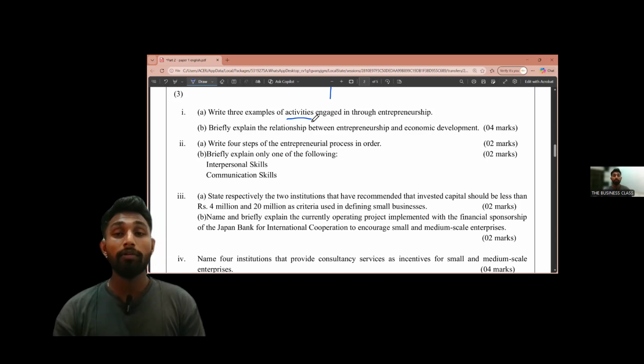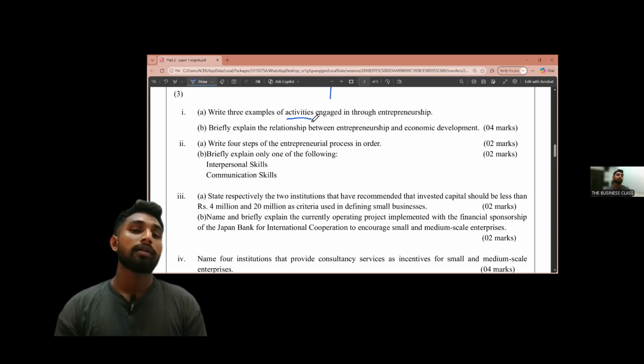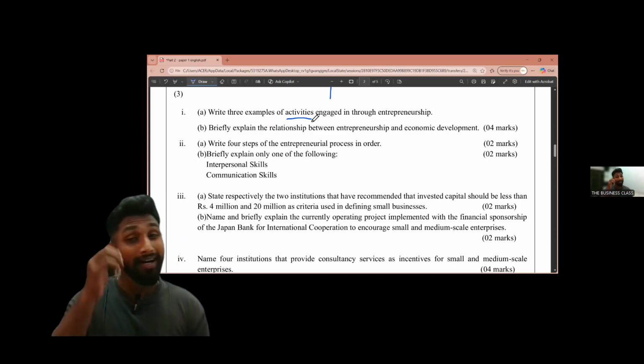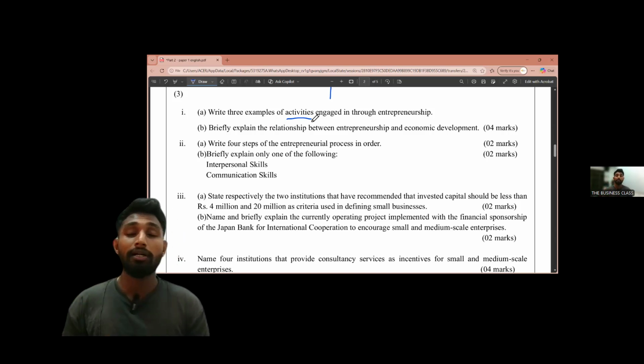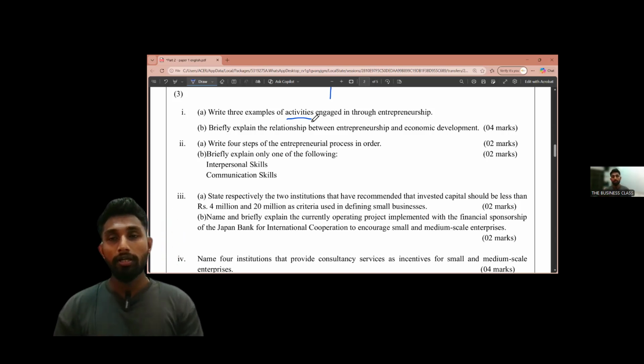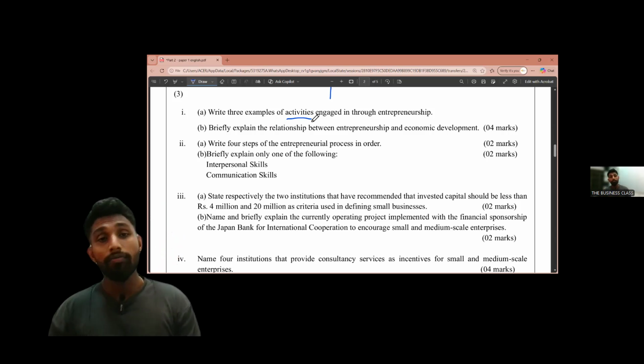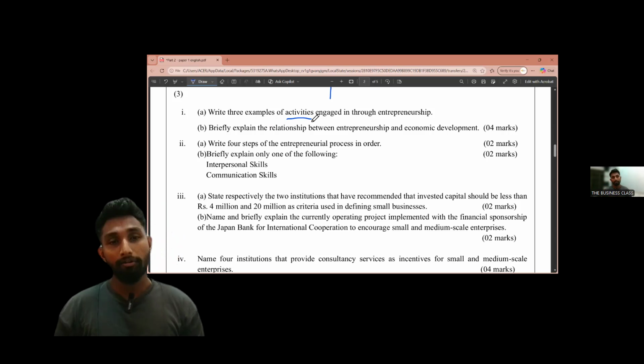For economic development, when they are starting new businesses, the production or the GDP will be increased. Then the employment will be increased. Then the profitability and the fair income distribution will be increased within society. Likewise, there are a lot of advantages, and those advantages definitely help economic development.